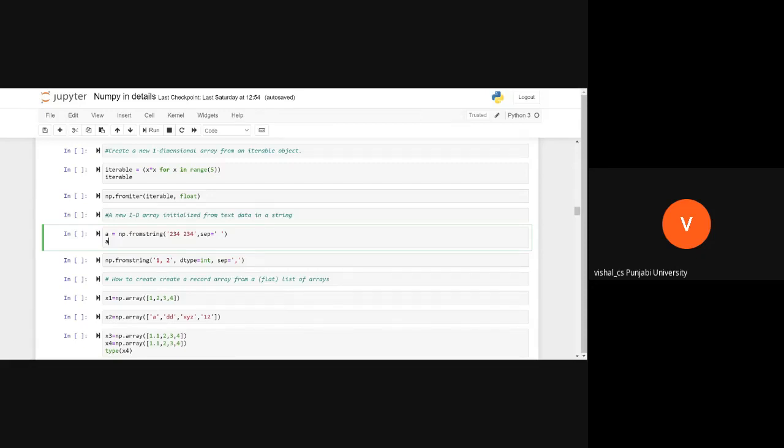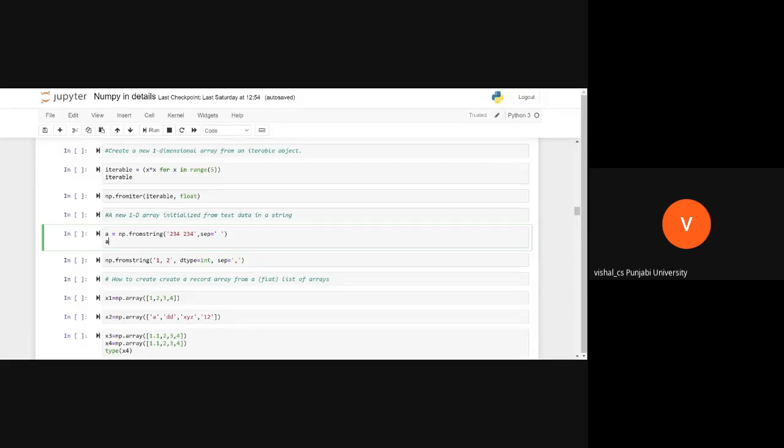Now, we have another function, np.fromstring. Function name is fromstring. What does fromstring do? It creates an array from a string. What were we doing before? We were passing a list. There is another concept that we can pass a string also, and from that string, we can create an array of that string's elements.